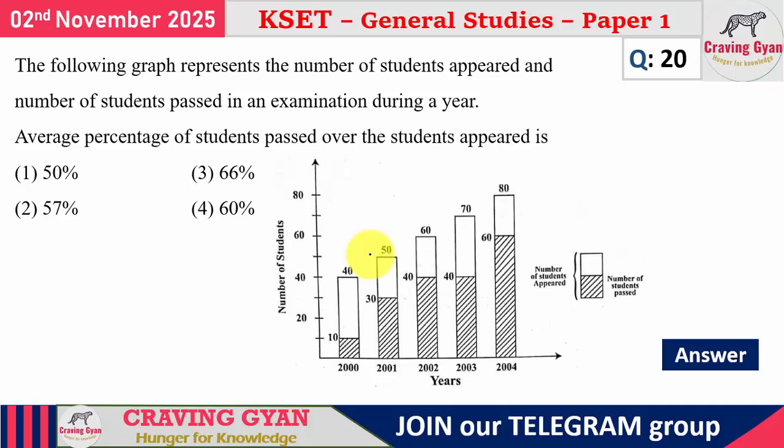the following graph represents the number of students appeared and the number of students passed in the examination during a year. They are asking the average percentage of students passed out of those who appeared. Now look at the graph. This 40, 50, 60, 70, 80 is the total strength of students who have appeared.